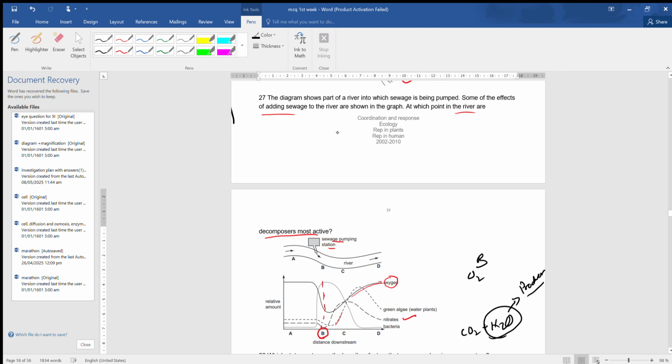Okay, now look at question number 27. The diagram shows part of a river into which sewage is being pumped. Some of the effect of adding sewage to the river are shown in the graph. At which point in the river are decomposer most active?